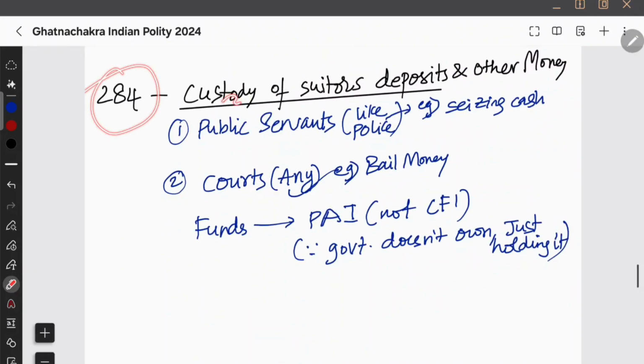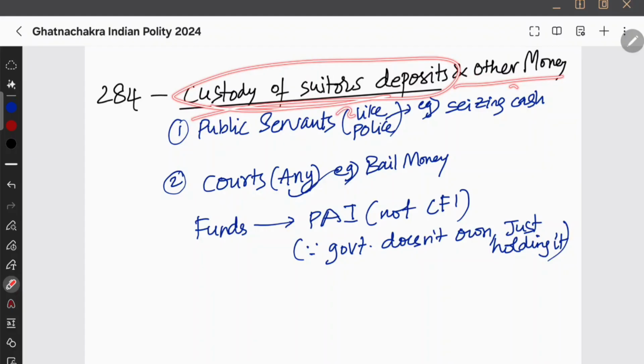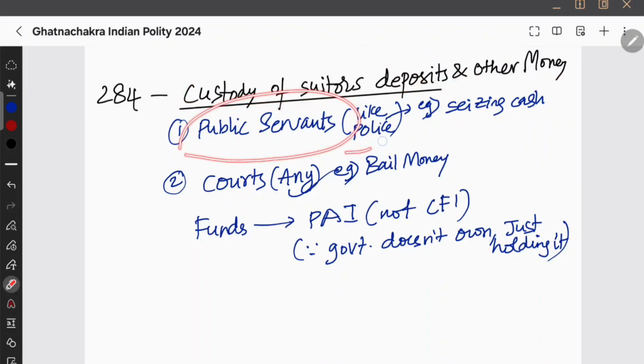And next we have 284, custody of suitors' deposits and other money. Okay, for example, let's take any officer, a public servant like police. So what did the police do? They seized money from someone, so where will this go? That's the question. And there are courts.